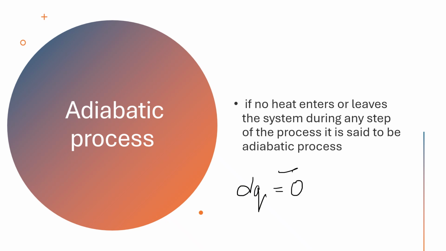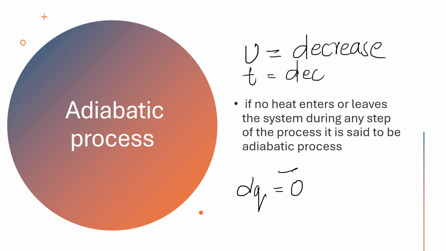Now in these type of processes, temperature changes. Please remember, because the system is not in a position to exchange heat with the surroundings. So if there's any kind of expansion which is taking place due to increase in volume, it is all done at the expense of internal energy U, which is going to decrease. Keep this in mind. The U will decrease during adiabatic process. And the temperature may also decrease.